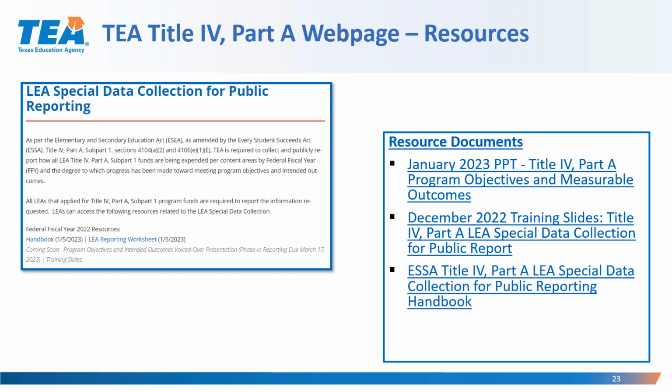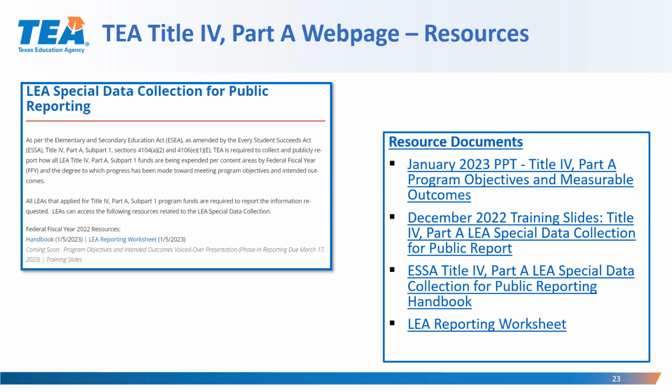You may also find the ESA Title IV Part A LEA Special Data Collection for Public Reporting Handbook and the LEA Reporting Worksheet. All of these documents are linked on this slide so that you may get to them easily.